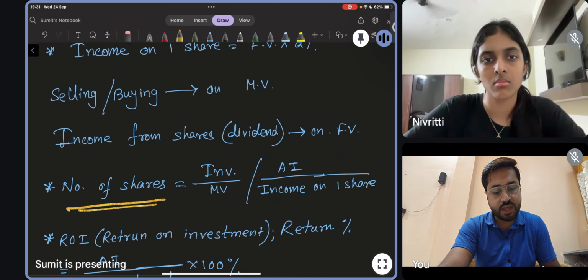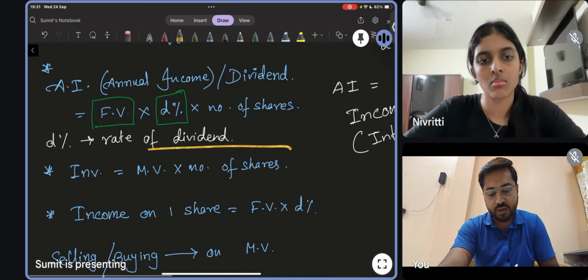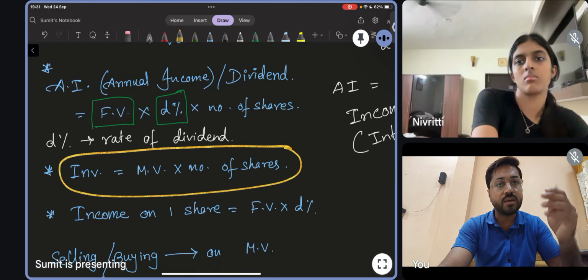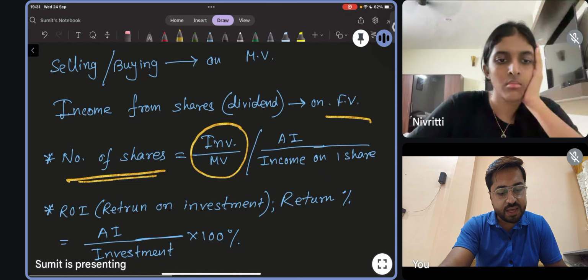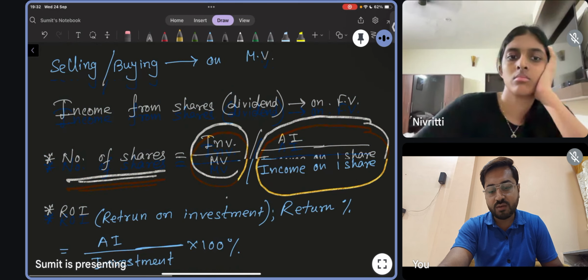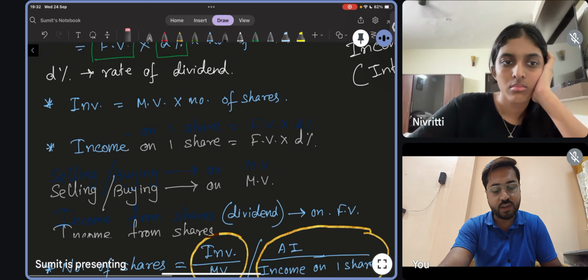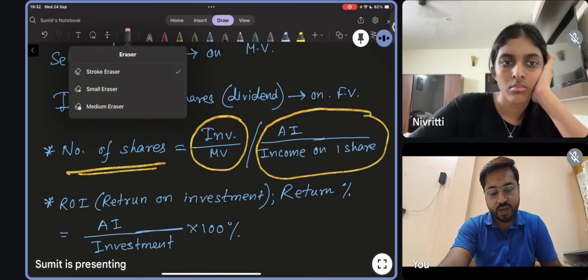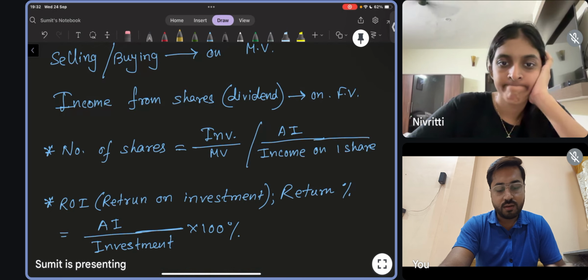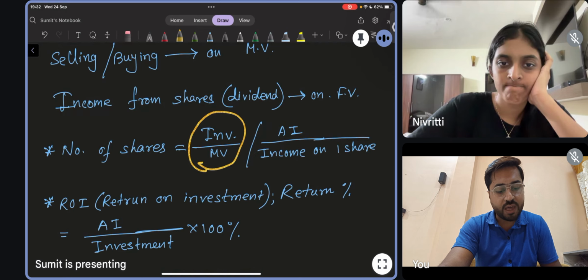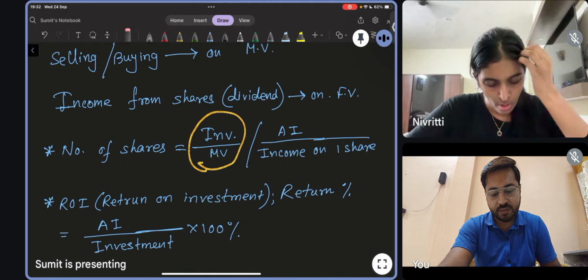Now, what is the number of shares? We have a formula: investment by market value. That means from this formula, we can find the number of shares, taking market value to the other side. And also AI by income on one share, from the formula for AI, annual income. From that formula also we can get the number of shares. So two formulas are there. You can use any one according to the demand of the question.